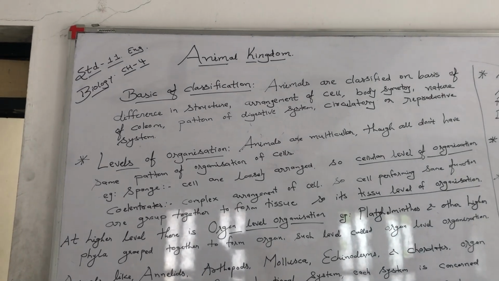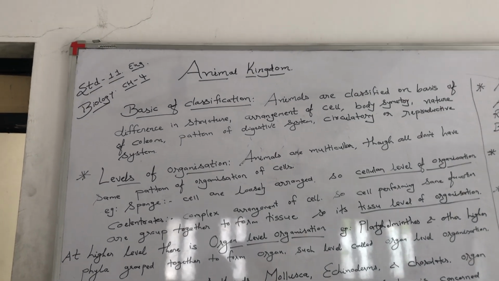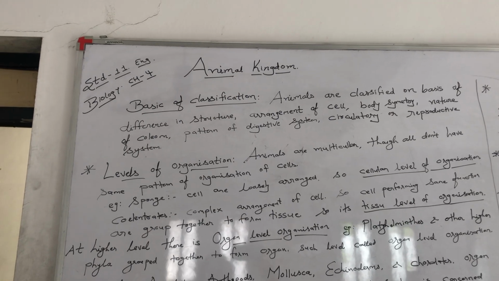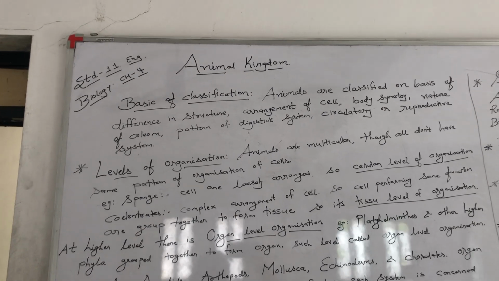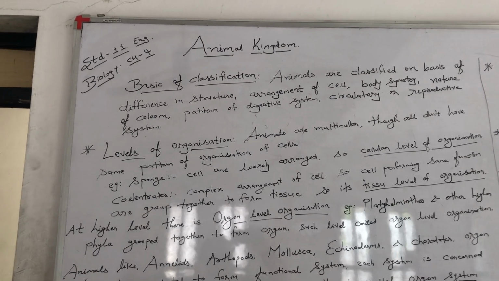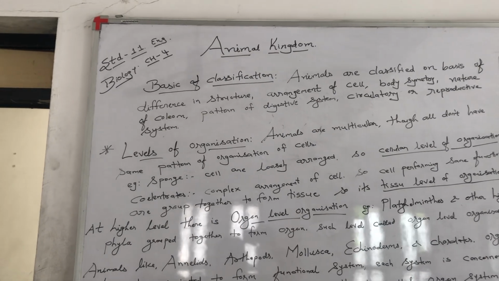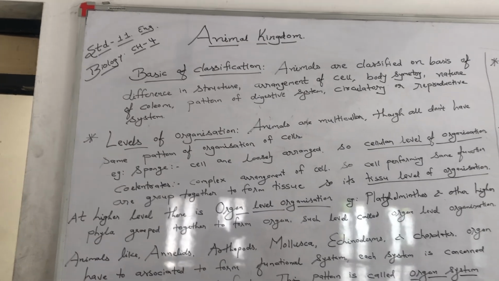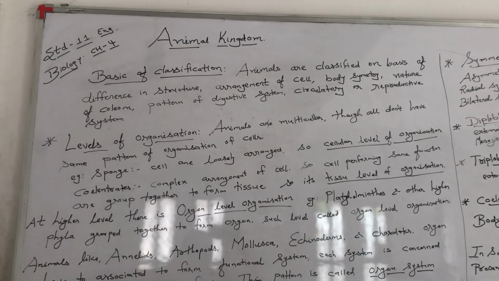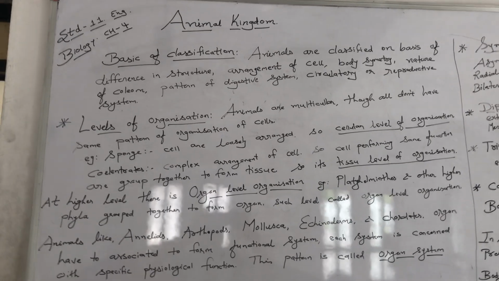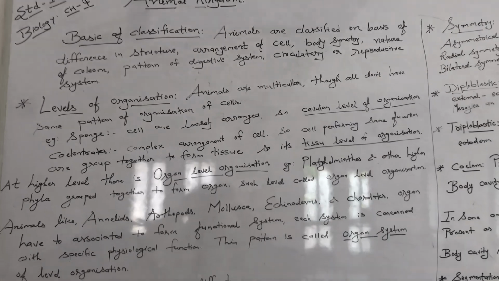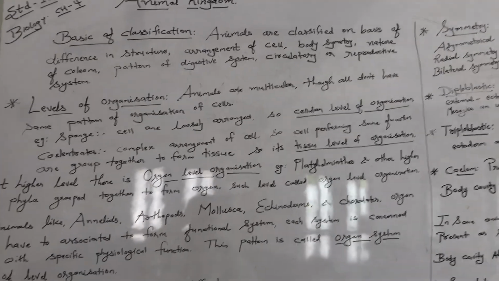So what will happen in tissue level of organization? In tissue level of organization, some of the cells which are performing a specific similar function, જે એક જ કાર્ય કરે છે એવા cells, right? Those cells are grouped together and they will form a tissue. That's why this level is called tissue level of organization.